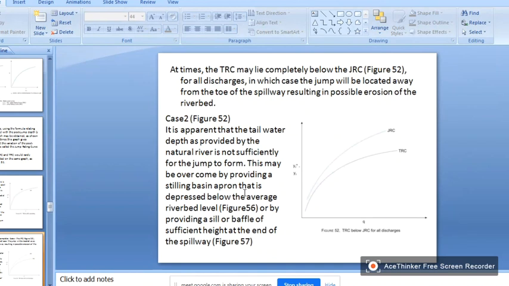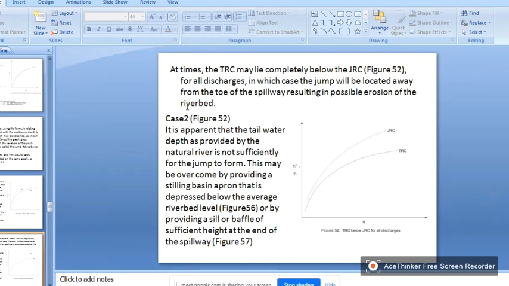The next one. The second case is where the JRC is above the TRC, that is, the jump rating curve is above the tail rating curve. The TRC may lie completely below the JRC for all discharges, in which case the jump will be located away from the toe of the spillway, resulting in possible erosion of the riverbed.